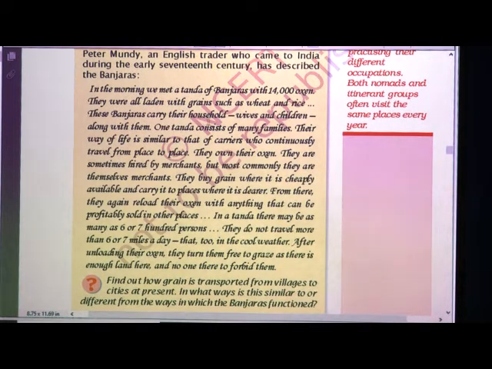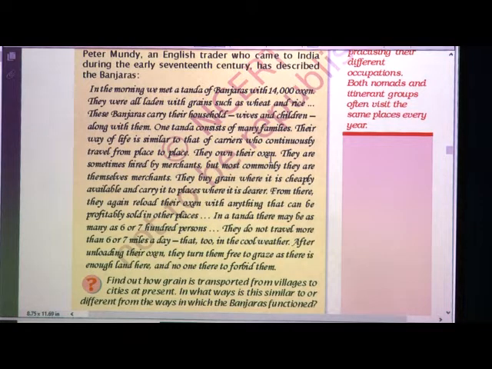These Banjaras carry their household, wives and children along with them. One Tanda consists of many families, meaning family groups. Their way of life is similar to that of carriers who continuously travel from place to place.